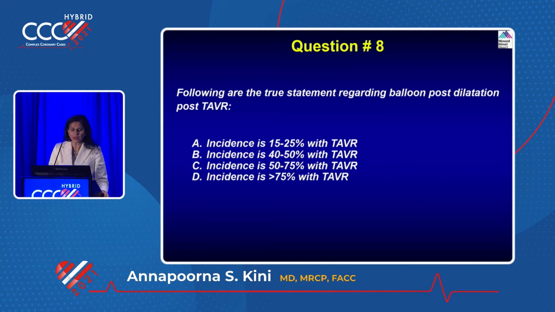Incidence of post dilation is about 10 to 15%. A lot of people believe not to post dilate or pre-dilate. Just place the valve, and only if there is a paravalvular leak you post dilate. Or if you suspect there's a lot of calcium and subsequently there will be a leak, that's the only time you want to pre-dilate also. So you try to avoid multiple dilations, pre and post. So it is very low, about 15% or so. So you can pick 15 to 25%.